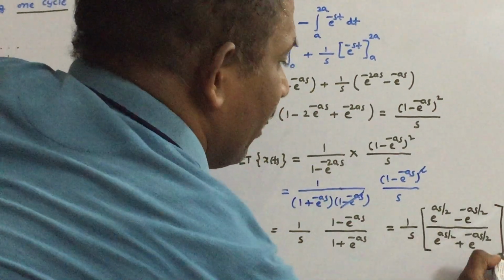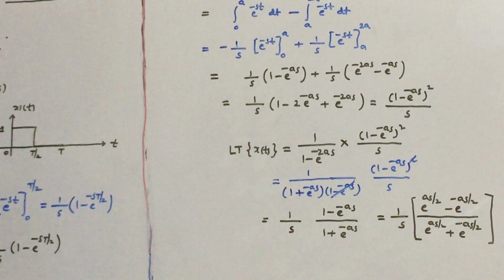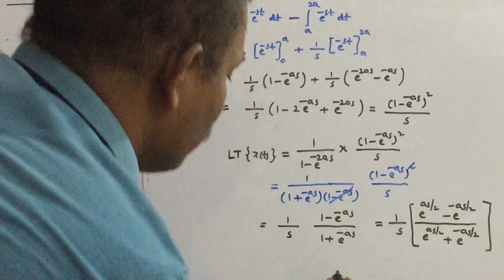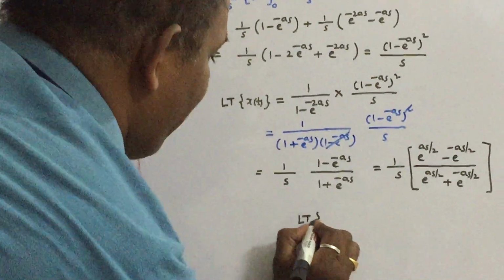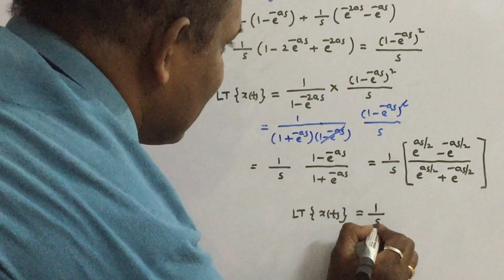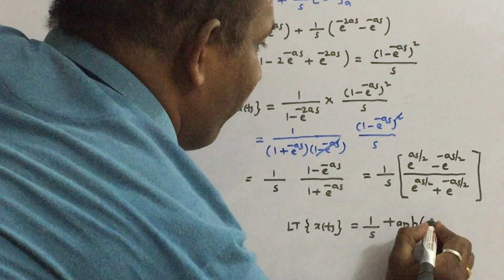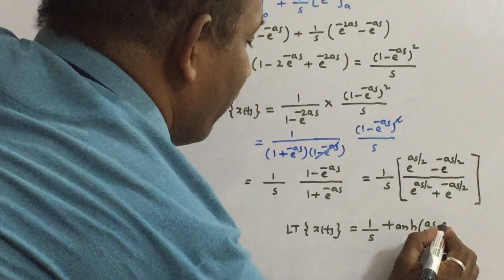So what is this? e power x minus e power minus x by e power x plus e power minus x, the tanh x formula. Therefore the Laplace transform of the given periodic signal x of t is written as 1 by s into tanh of as by 2.